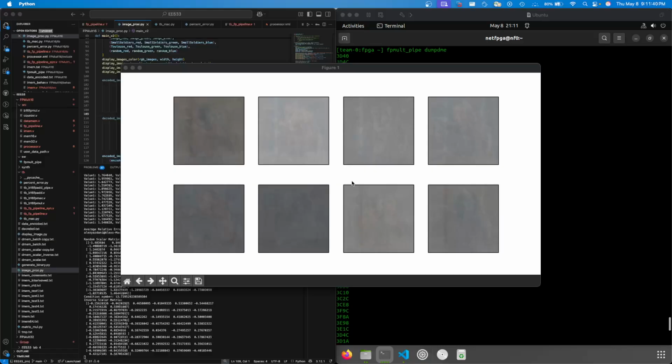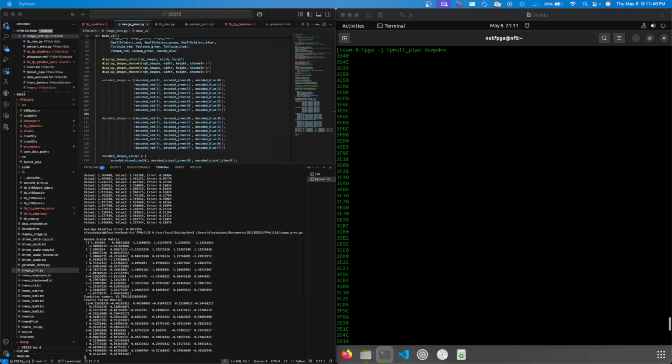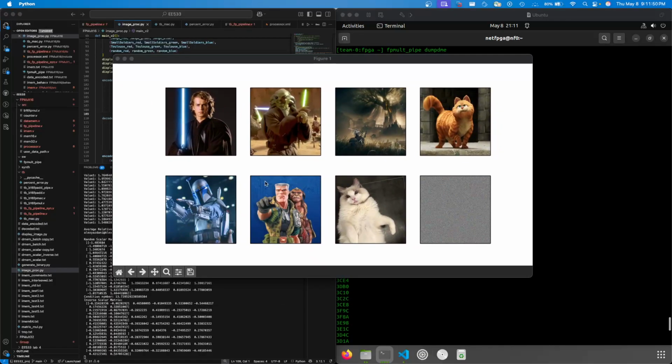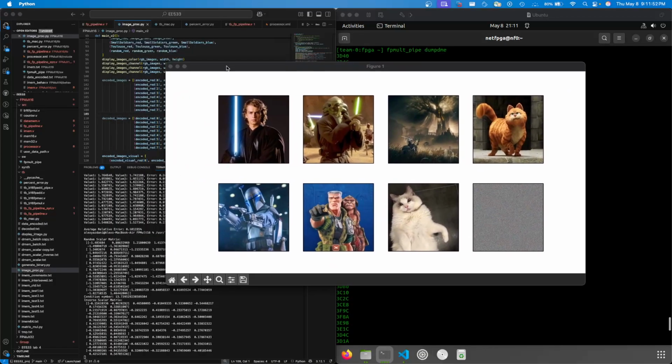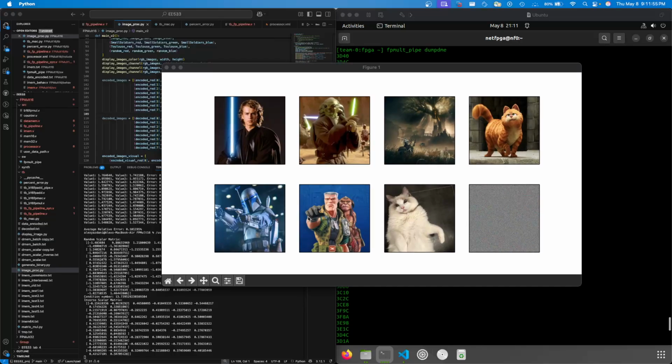We actually found a way to improve the encoding quite a bit since last time, as it was a little too easy to see. Now I'll quit out of that, and this is the decoded data. This isn't just plotting the original image set from before. It did the matrix multiplication to obfuscate the images, and then it multiplied the inverse to recover them.